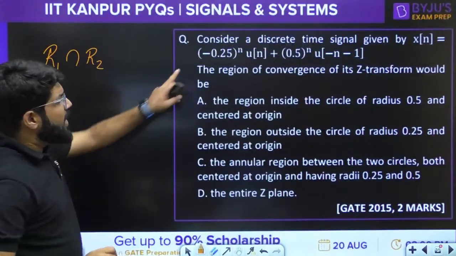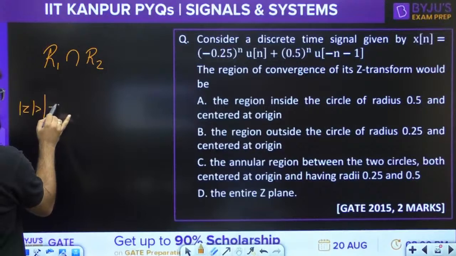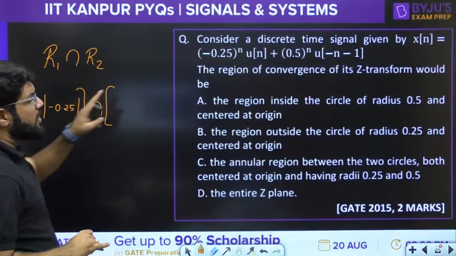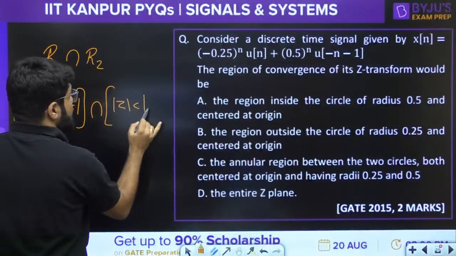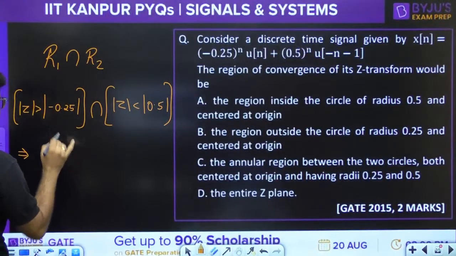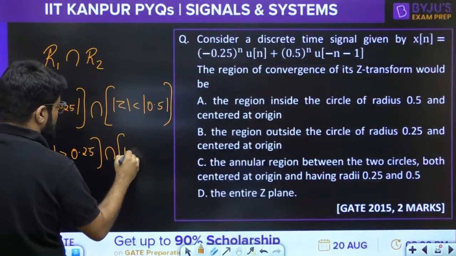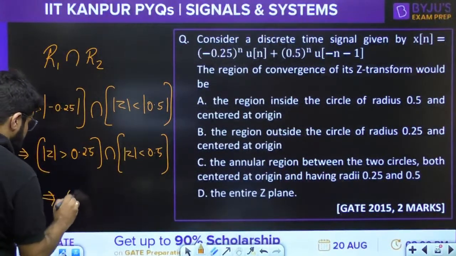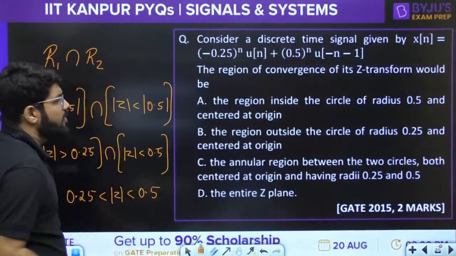So what is the first ROC? A power n u[n], mod Z greater than mod A. Intersection with the second ROC. A power n u[-n-1], that is left sided. So ROC will be mod Z less than modulus of 0.5. So this is mod Z greater than modulus of 0.25, and common intersection with mod Z less than 0.5. So bigger than 0.25, smaller than 0.5. That means the ROC is such that mod Z is between 0.25 and 0.5.